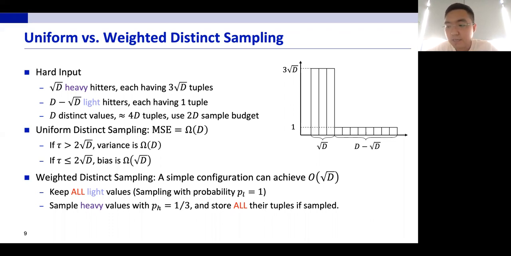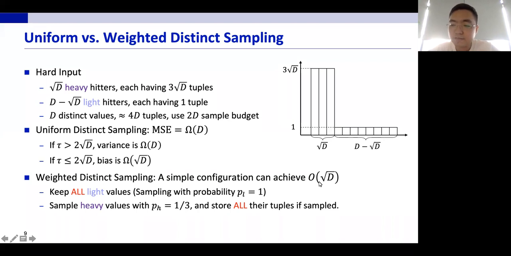An intuition is that because we are storing all the tuples associated with the value whenever a value gets sampled, there won't be a bias. And because the light hitters are handled deterministically, the variance only comes from the heavy hitters. And since the variance is square root of D over P, and our P is a constant, the variance here is only square root of D. And that's just the mean square error.